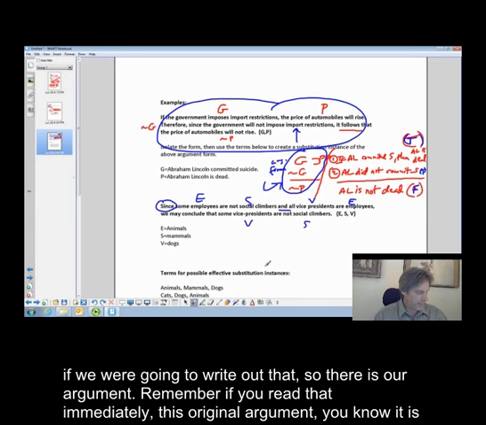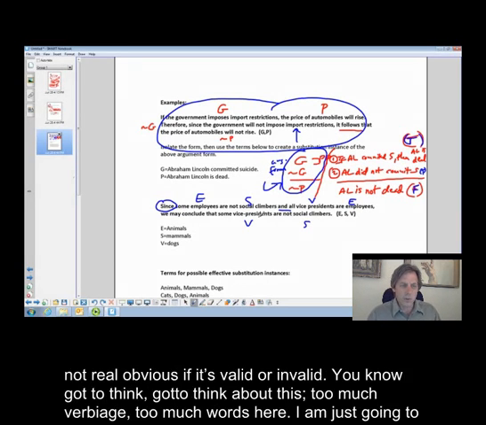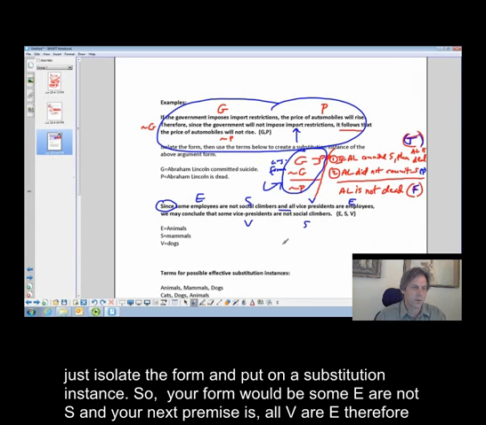So if we were going to write that out, there's our argument. You remember, if you read that immediately, this original argument, it's not real obvious if it's valid or invalid. You've got to think about it. I've got to think about it. There's too much verbiage, too many words here. I'm going to just isolate the form and put on a substitution instance.